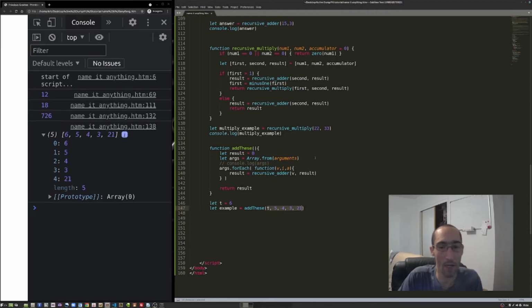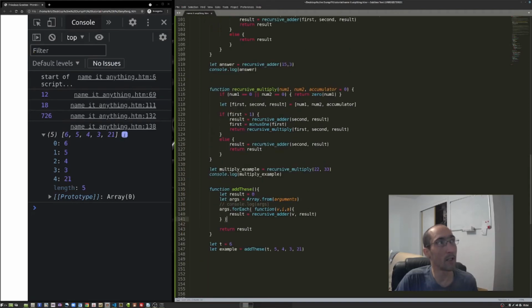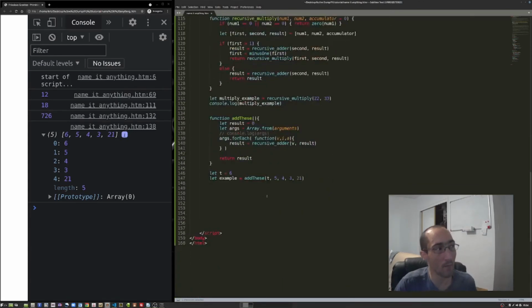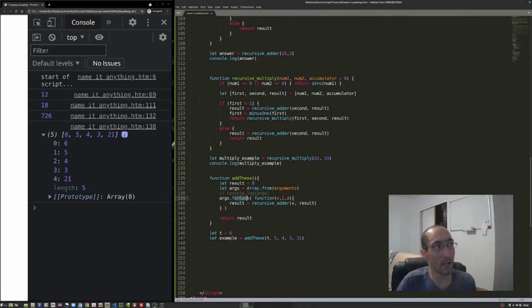There's other code you can do for type checking and all that kind of stuff, which is definitely good practice in programming. But again, this is not intended to be a JavaScript tutorial. It's mostly a recursion tutorial with JavaScript as just the catalyst for our ruminations and mental excursions. So after it's done this code, notice how it's not calling itself like it did before, and it's not looping like we did here with our while loop, where we had to change the value of second in order for this to not infinitely loop. What we're doing here is saying loop, yeah, but only do it once for each item in the array, no matter how many items there are.